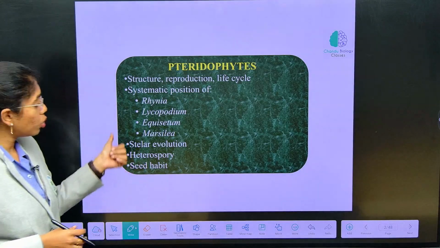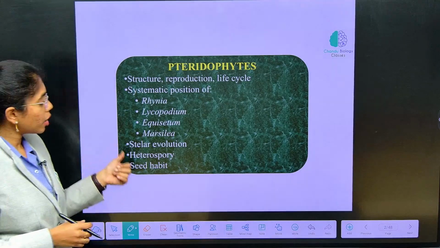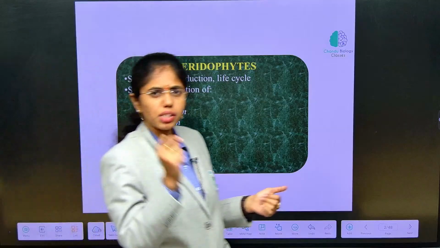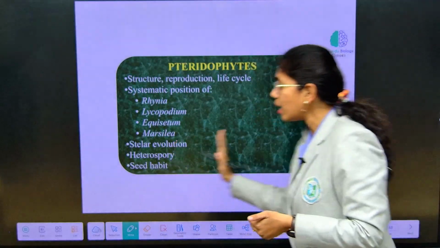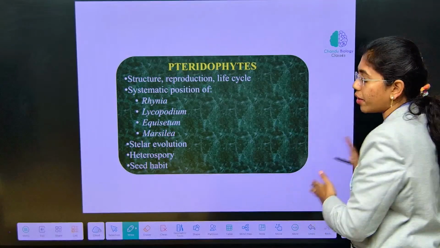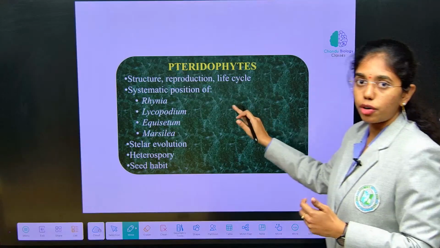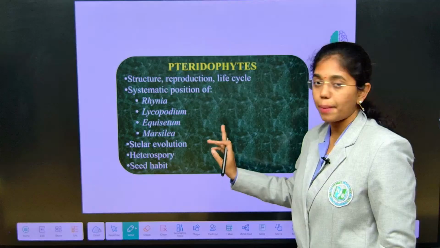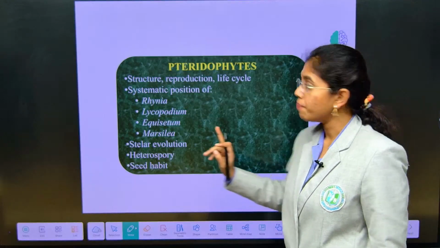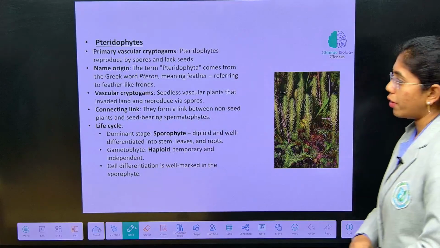These are the peculiar evolutionary features that we have to observe, because heterospory and seed habit is the first condition which is observed for the first time in Pteridophytes. From here the heterospory condition is being driven to gymnosperms and angiosperms. More than type studies in Pteridophytes, most of the time you get questions on heterospory and seed habit and on stellar evolution as well. Now, we will look into the general characteristics of Pteridophytes.